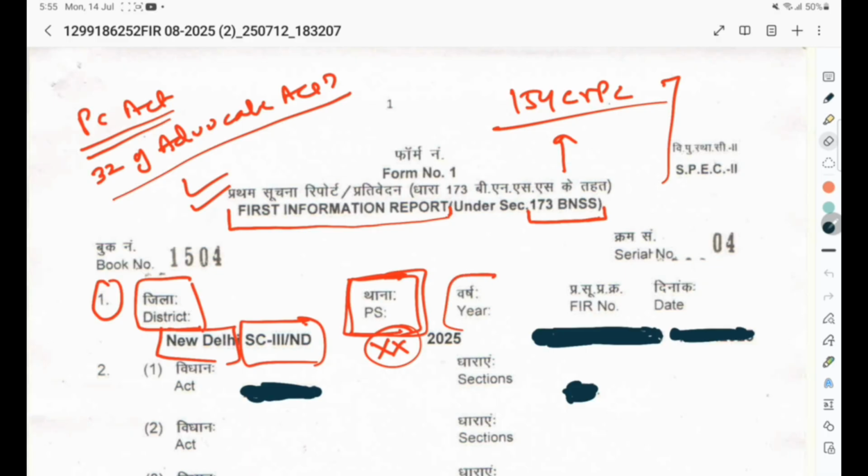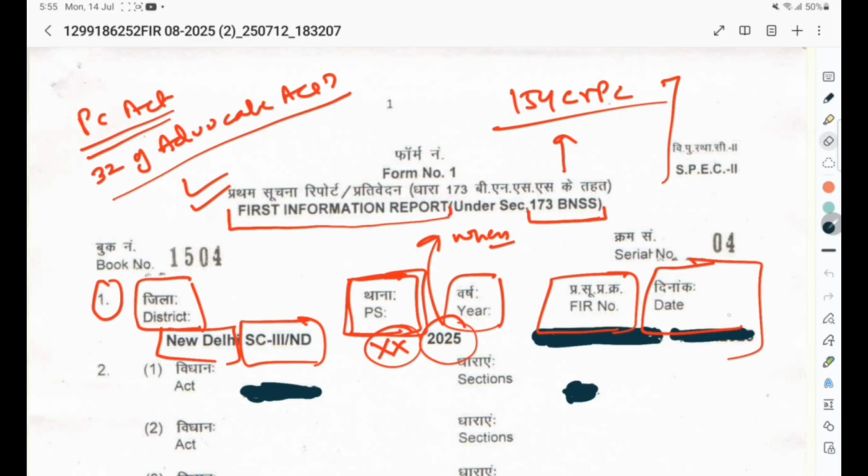In the column of year, the year when the FIR is registered is mentioned. Apart from that, we have the FIR number and the date on which the FIR is registered. So in the first column, we have the concerned district, the wing of CBI, the year of FIR, the FIR number and the date of the FIR.